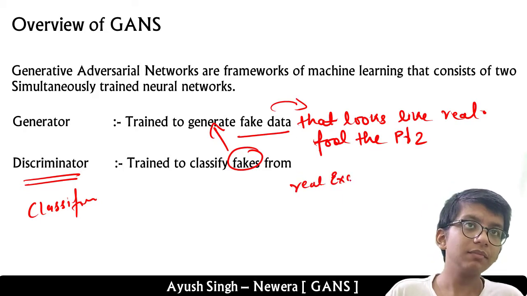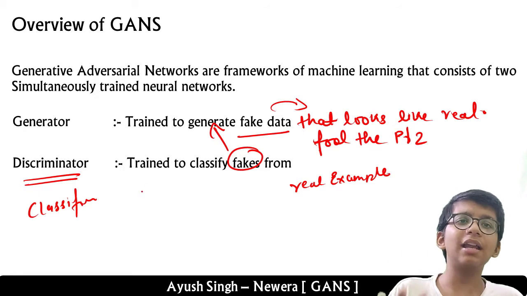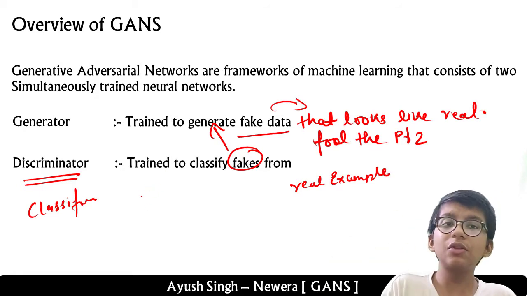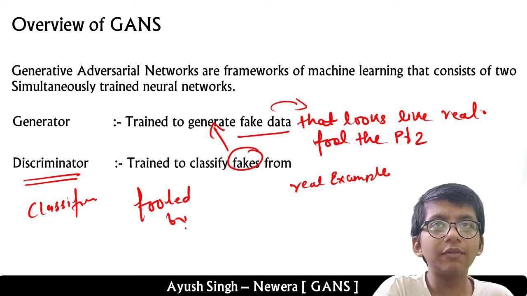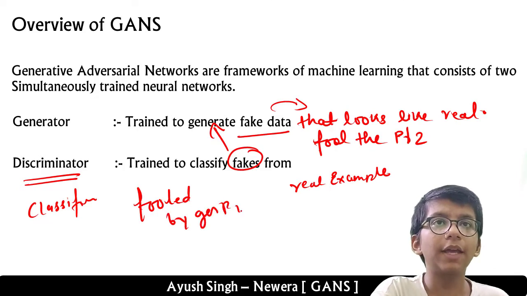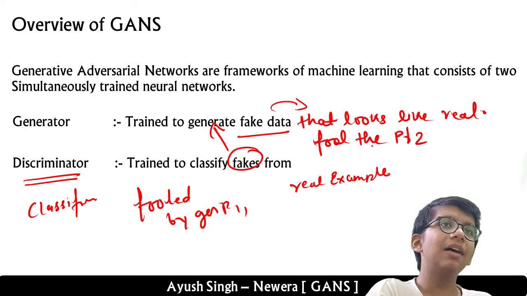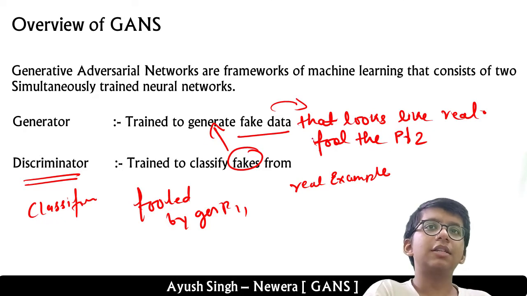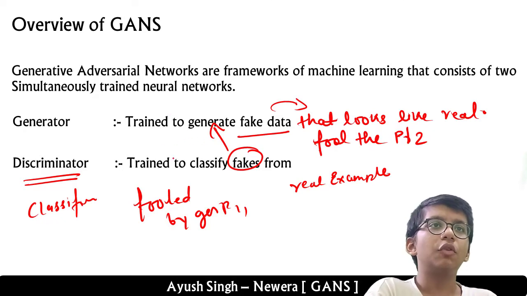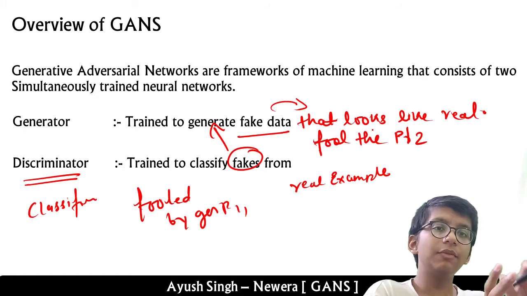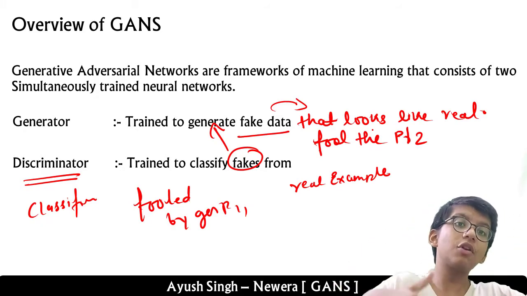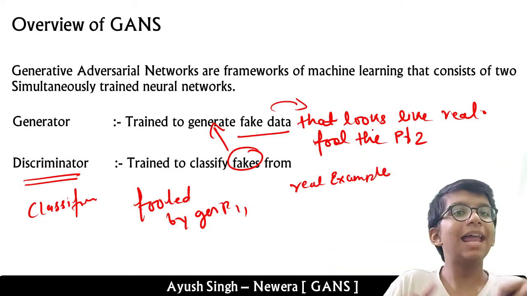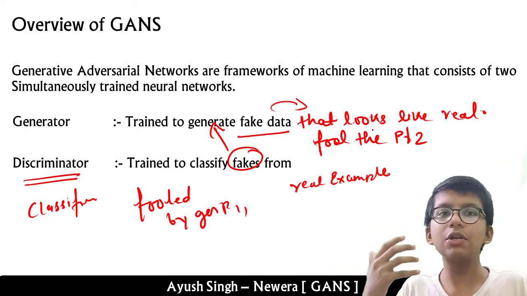In other words, it tries not to be fooled by the generator, which is player number 1. Player number 1 tries to fool the discriminator, player number 2, and player number 2 tries not to be fooled by the generator.